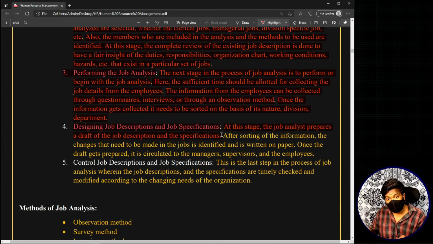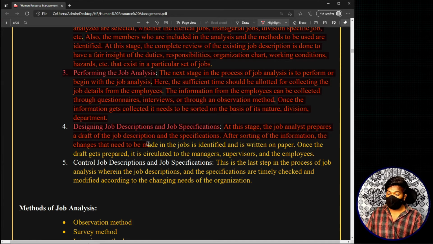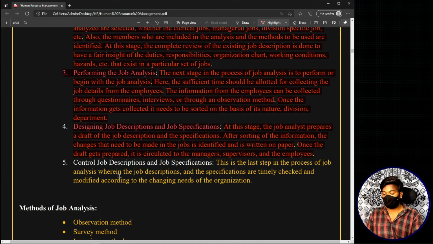In this way he will prepare a draft and forward it to the top management, the managers, the employees, and all this. Now see, that's what we will be discussing now. After sorting of the information, the changes that need to be made in the jobs are identified and written on paper. That is simply a draft. Once the draft gets prepared, it is circulated to the managers, the superiors, and the employees. Okay. Now we will move to the last step, that is controlling the job descriptions and job specifications.